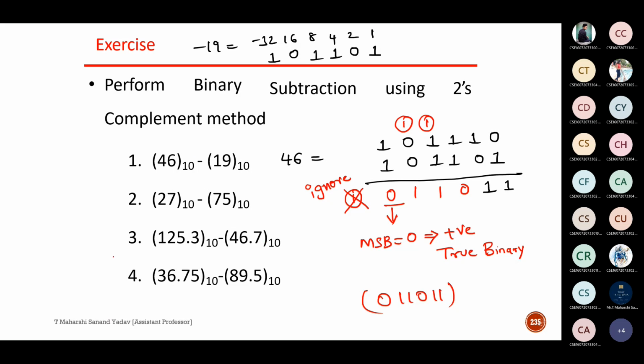Similarly, you try to solve the rest of the problems. Can you share the PPT? Yeah, I'll share the PPT also. Let me download the attendance.